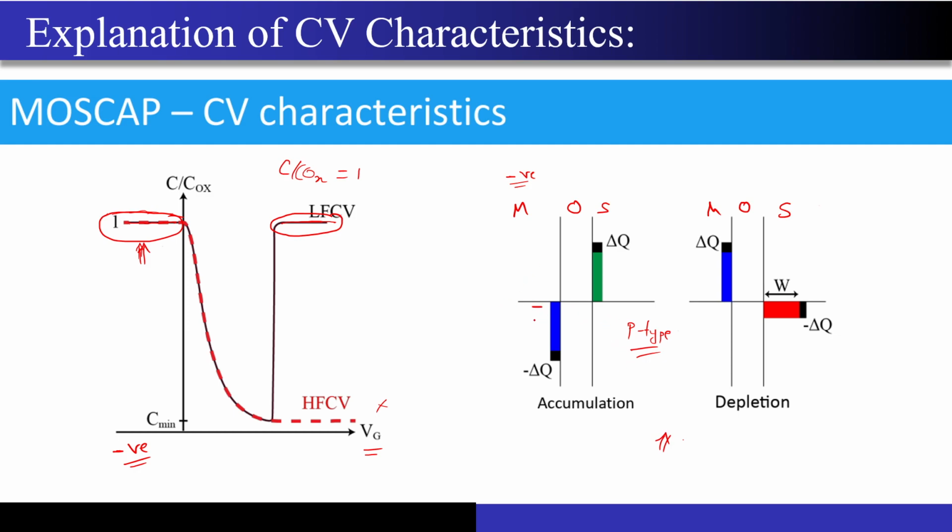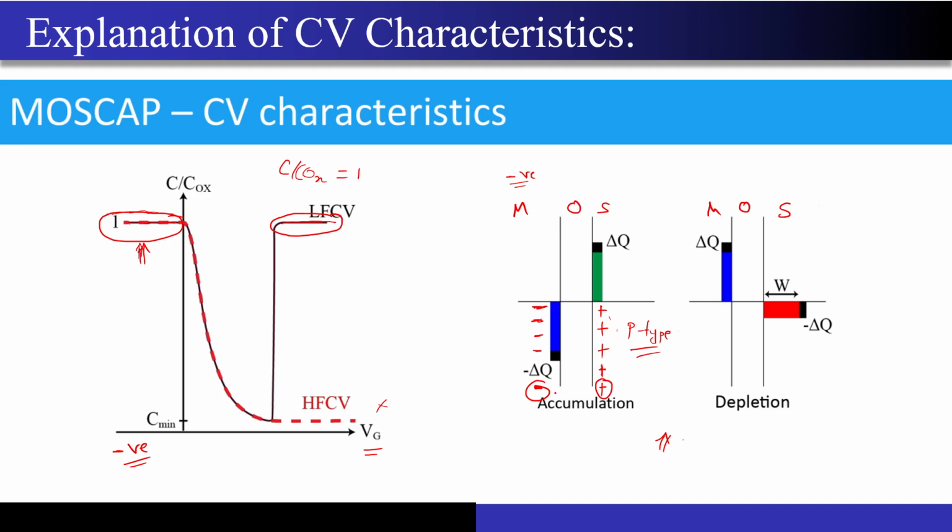So why did this happen? Because we applied a negative voltage, so negative charges were deposited on the metal, correct? So now these negative charges, there are abundant holes in the semiconductor, so because of the negative charges present at the edge of this metal, the holes will be accumulated near the Si-SiO2 interface, correct? So if I apply any incremental negative voltage, correspondingly an incremental negative charge will be created, and correspondingly an incremental number of holes will be accumulated near the interface, correct?